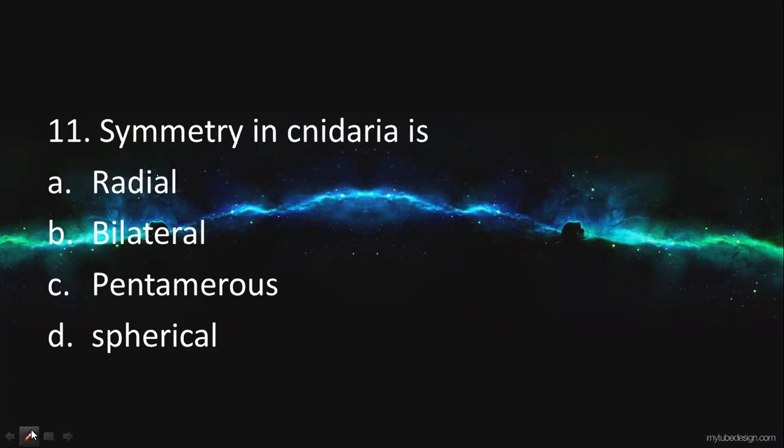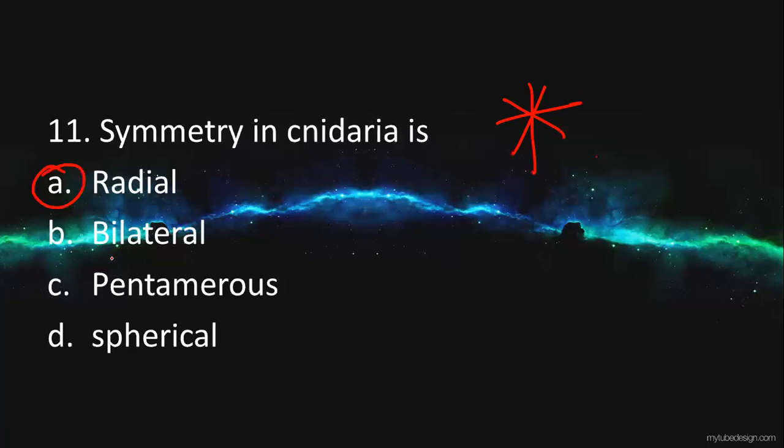Radial means that in any plane, the body organization can be divided. That is called radial symmetry.